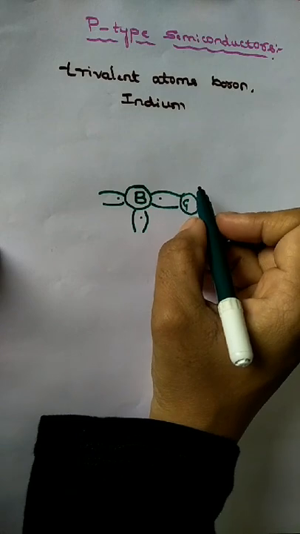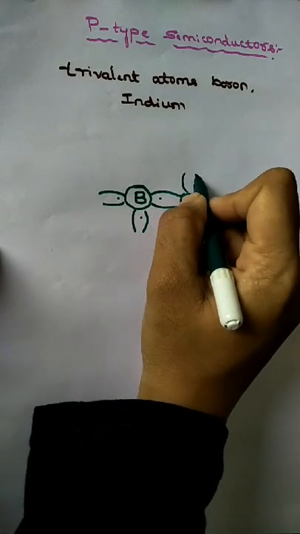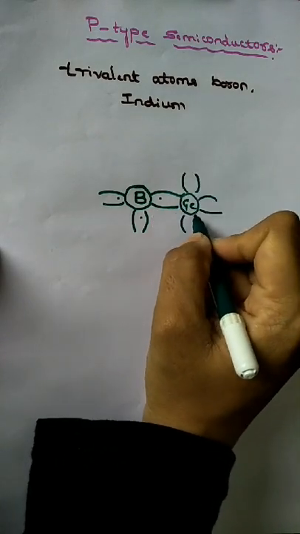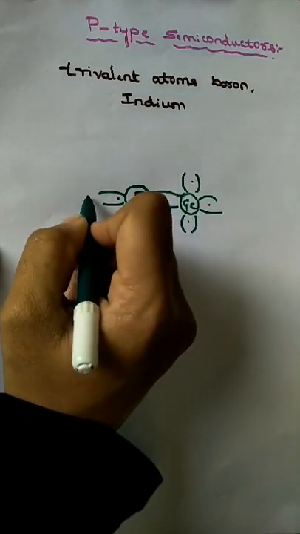This is germanium, Ge, with 4 valence electrons.